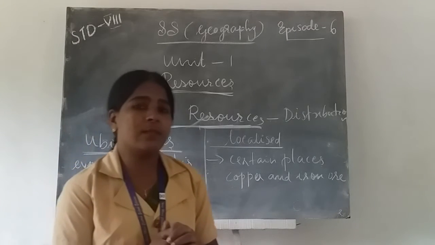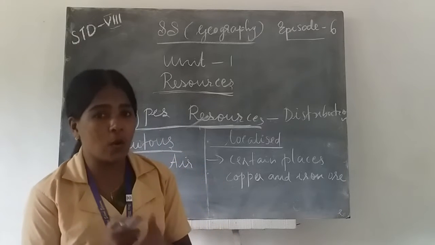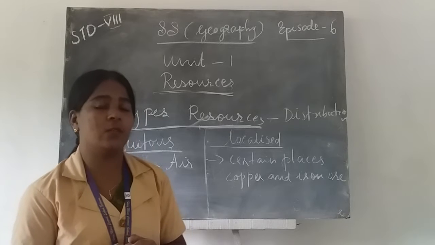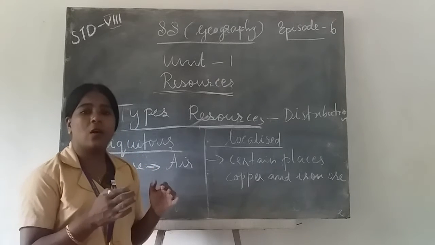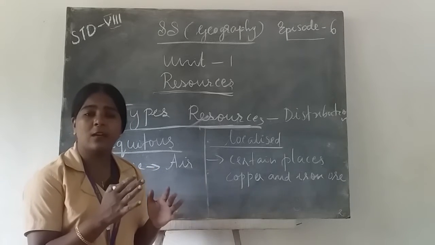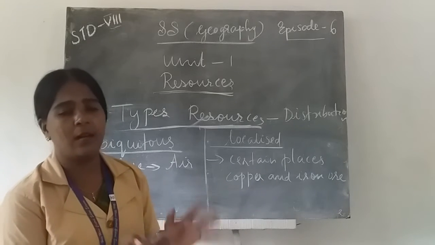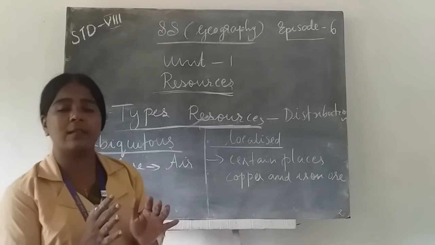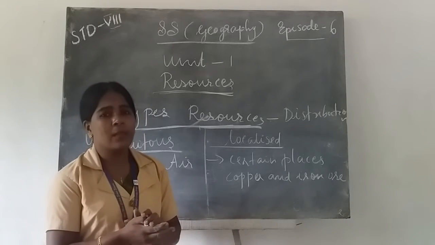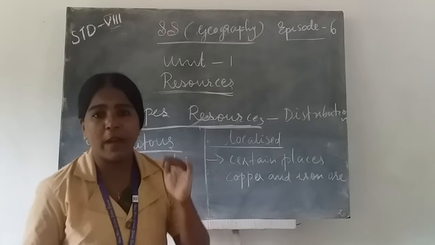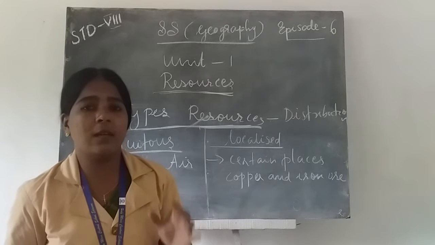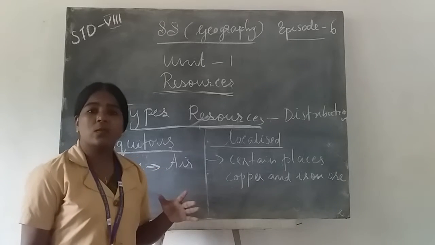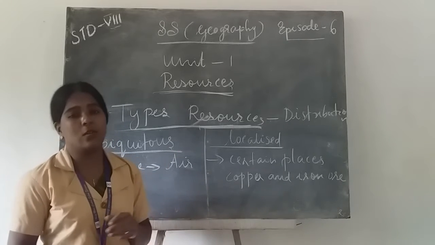Then on the basis of origin, resources can be classified as abiotic and biotic resources. Abiotic resources are non-living, such as air, water, rocks and minerals. Biotic resources are living organisms such as plants and animals. Then on the basis of accessibility, natural resources are divided into renewable and non-renewable resources.